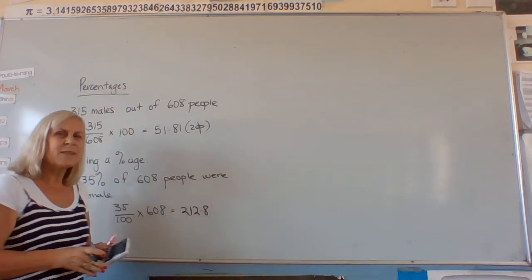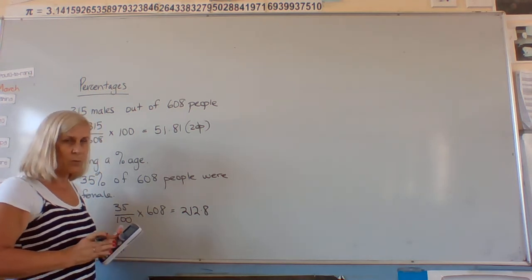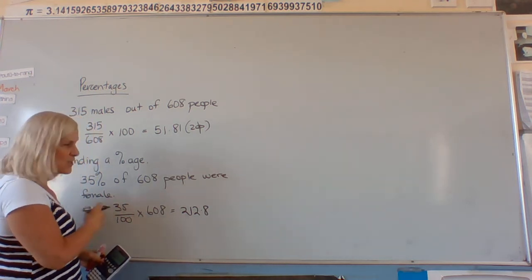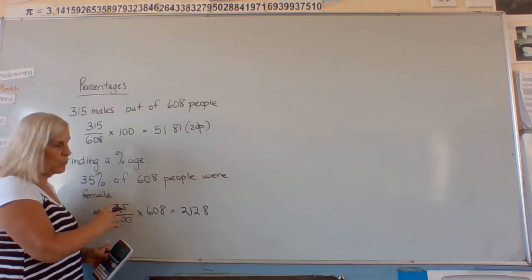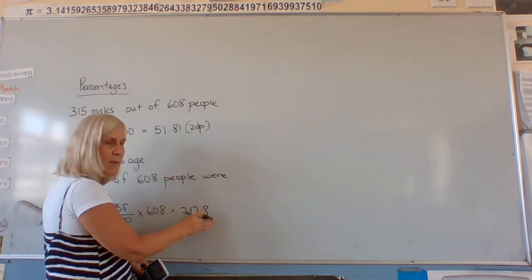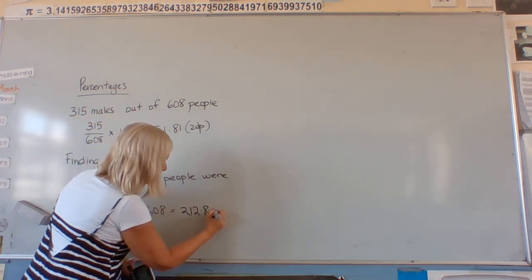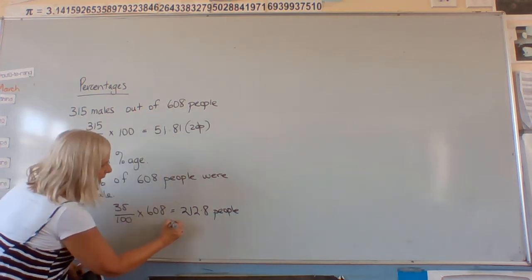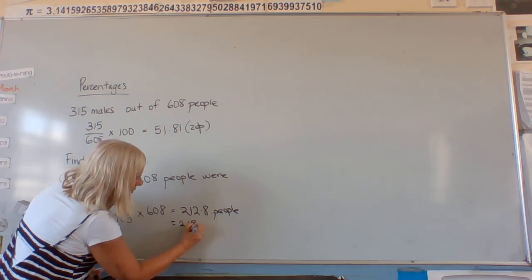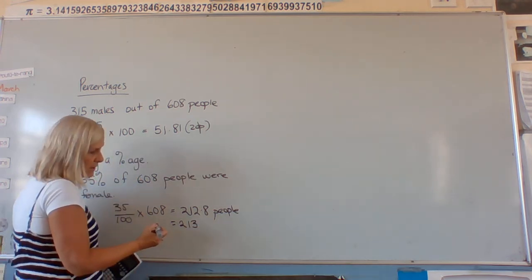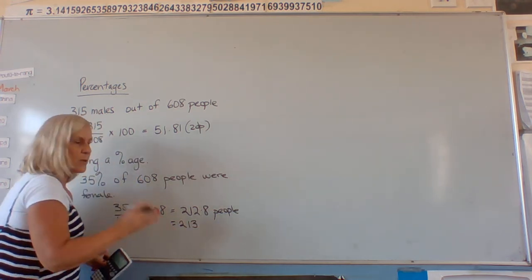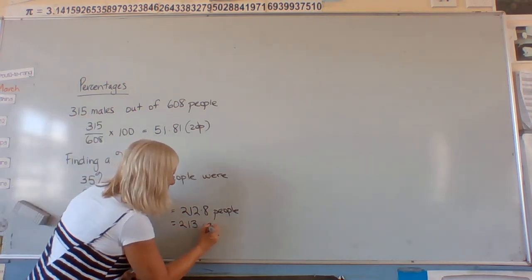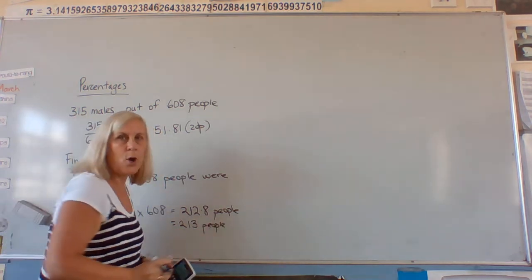212.8. Now, there's not too many 0.8 people in the world. So we've got to assume that this 35% was rounded in some way, and we need to make this answer believable. So 212.8 people were female. Actually, no, we're going to make it 213. Okay? Because we know that people come in whole numbers.